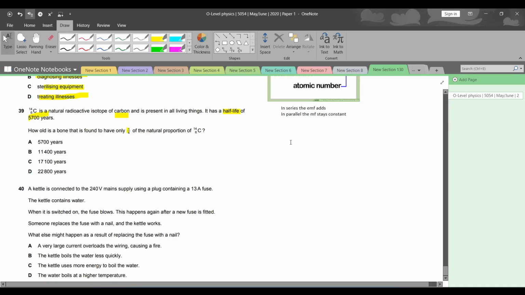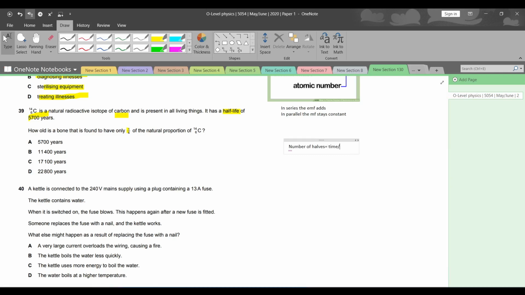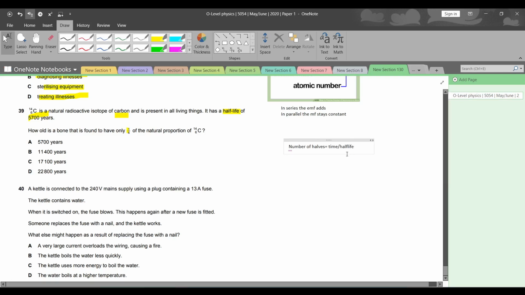For this there is a very easy formula. I have told you many times, the half-life formula. What is it? The number of halves is equal to time divided by half-life. This is the total time period, this is the half-life and this is the number of halves. How can we calculate even one of them?